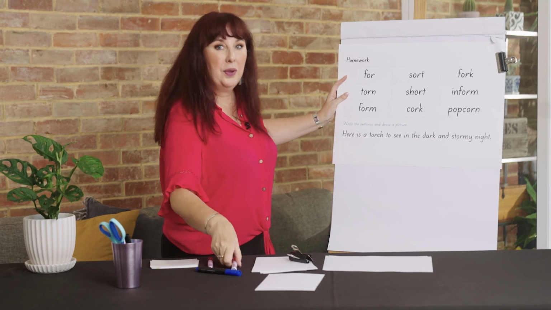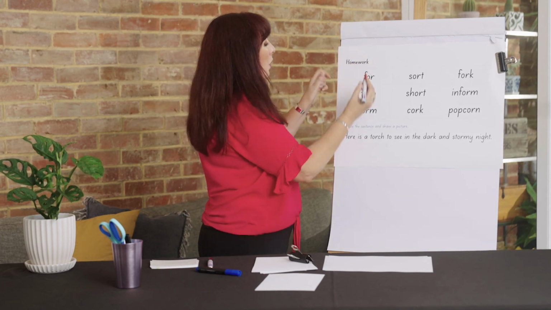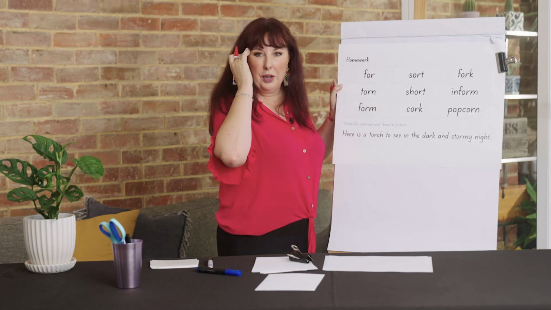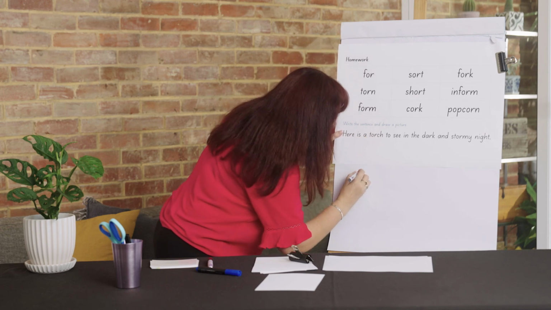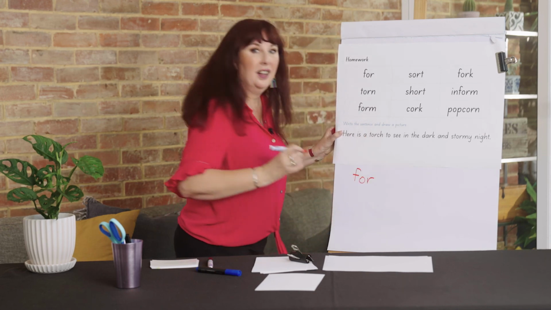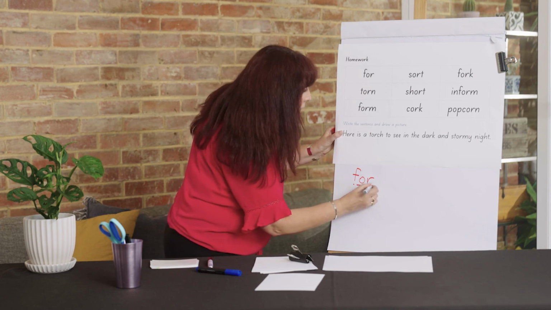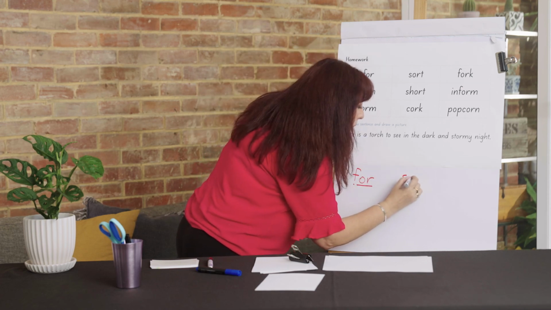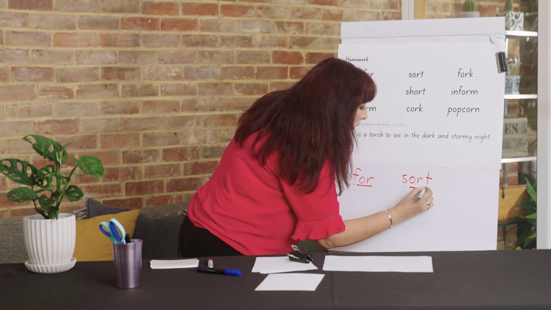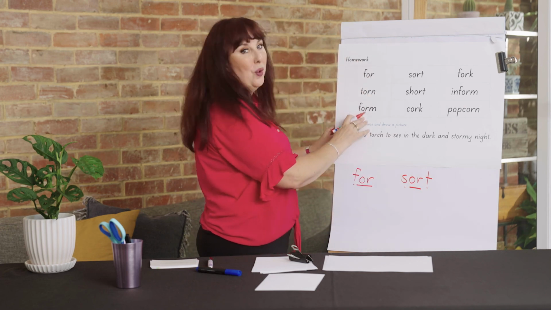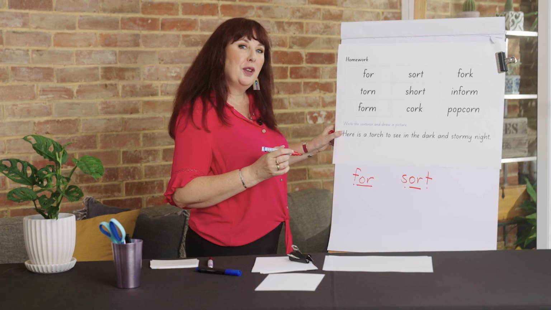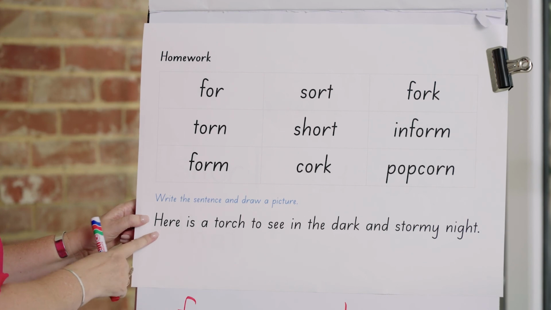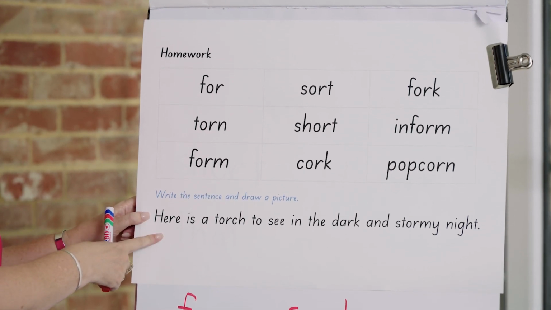Today, we're going to just be doing some dot dash diving like we have before. So have a look at the word, read the word, or hold the word in your mind, on your paper, write the word, or, and then dot dash dive it. Or, sort, sort, sort, sport, sport. And keep going until you've written all the words, including popcorn. Maybe you could make some popcorn for a bit of a snack later on today. When you finish your dot dash dive, write the sentence and draw me a picture.